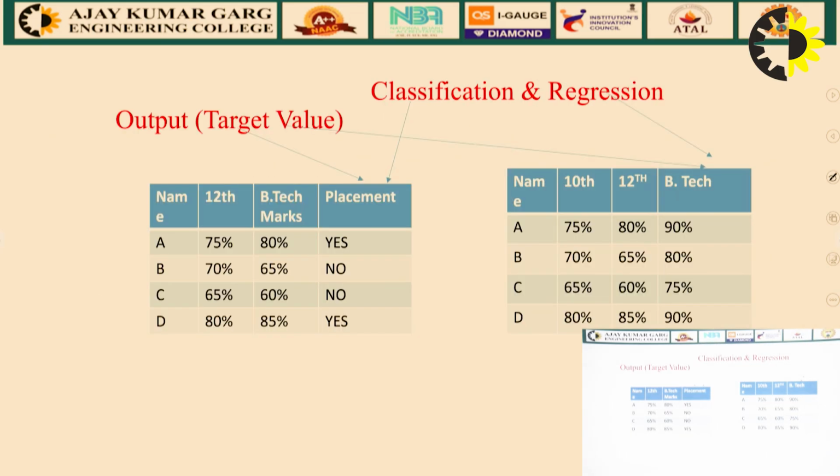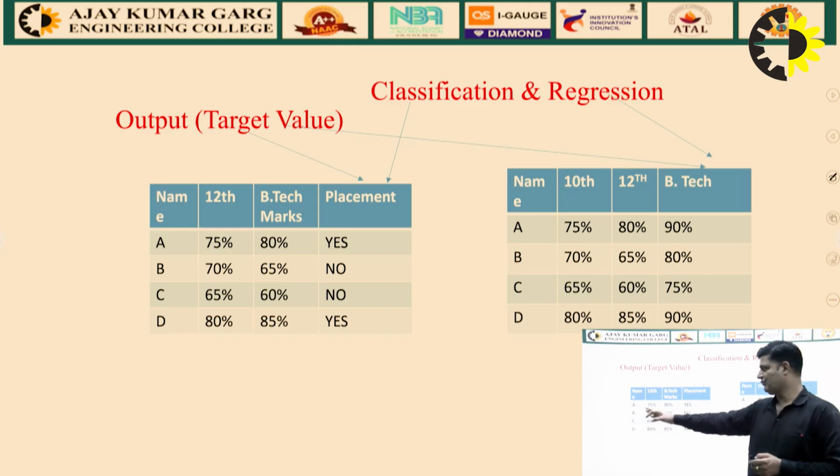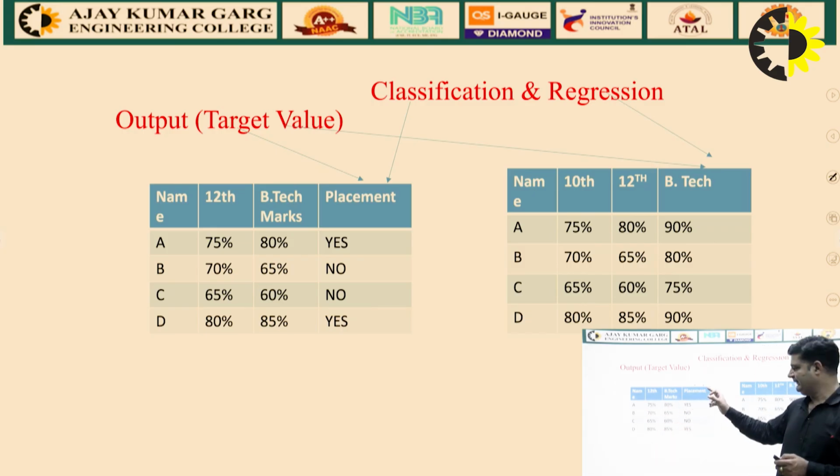As mentioned in the diagram, we have the classification problem. We have the name of the student, the 10th marks, 12th marks, and final BTech marks. We have placement yes or no. On the basis of this answer, yes or no, we classify the problem, right?